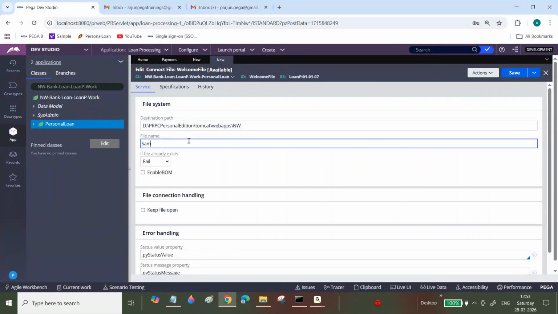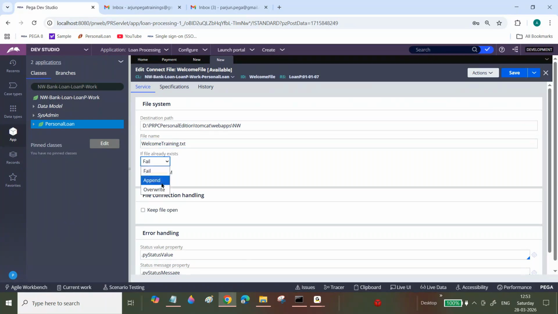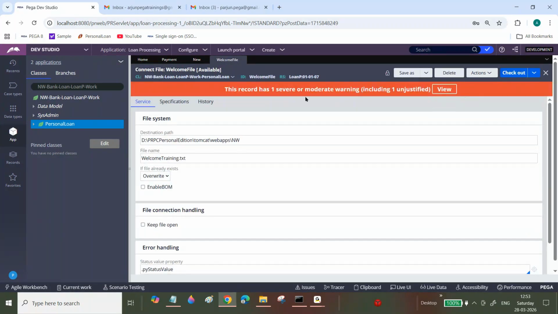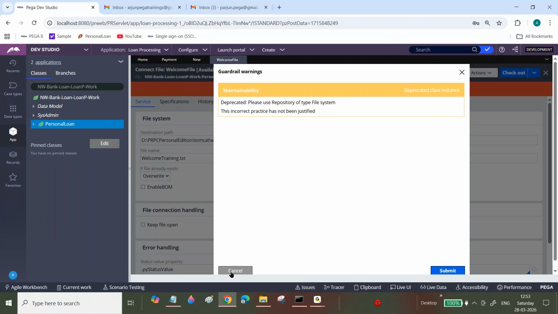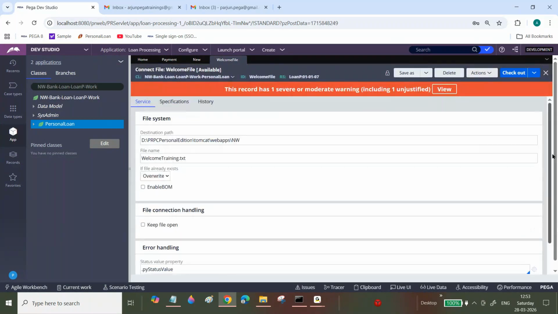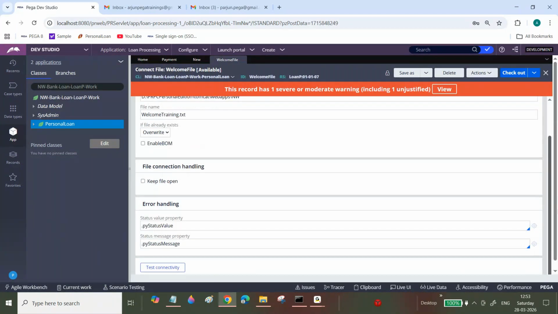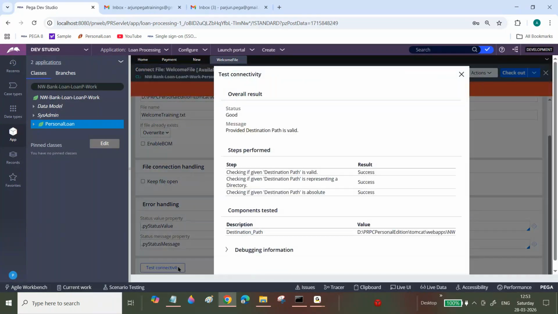The file I want to execute is welcome training, with the file name and extension specified. If the file already exists, override it; I will explain that. It shows a warning, and instead of connect file you can use repositories; there are different repositories available, which we will discuss. Test connectivity is also successful.